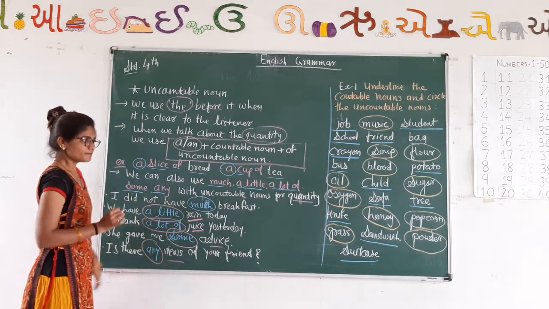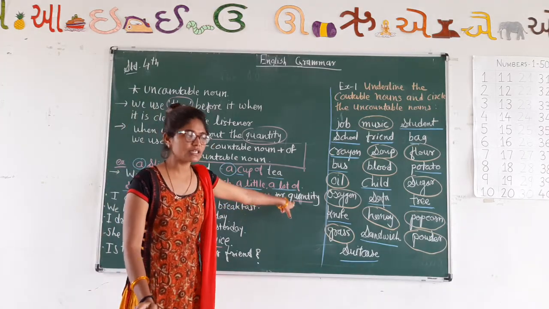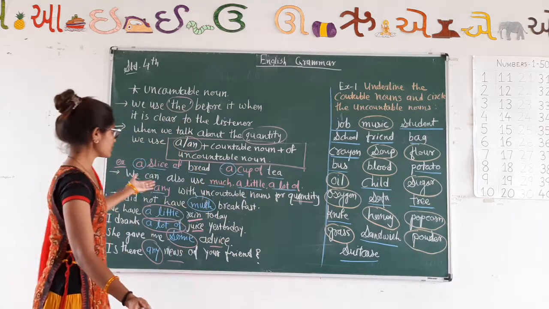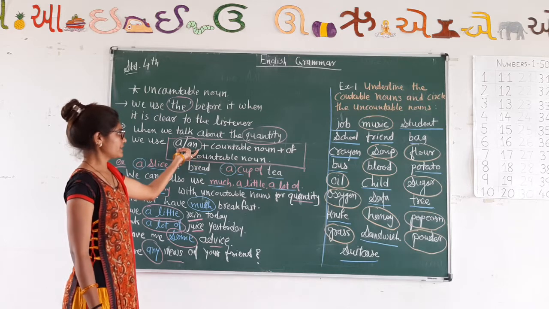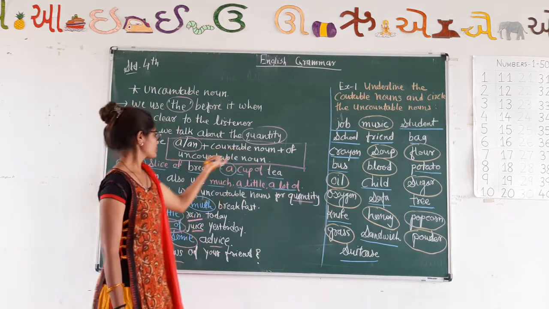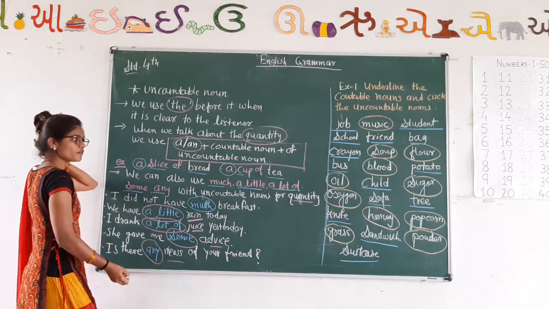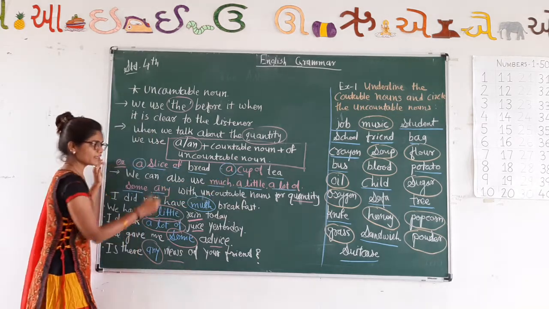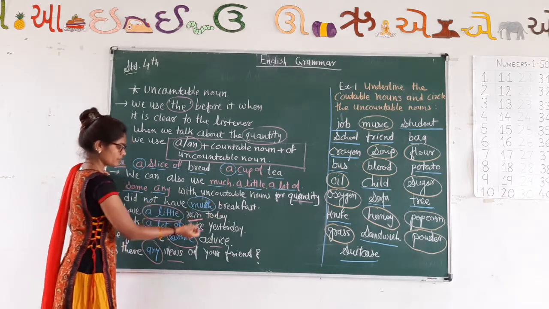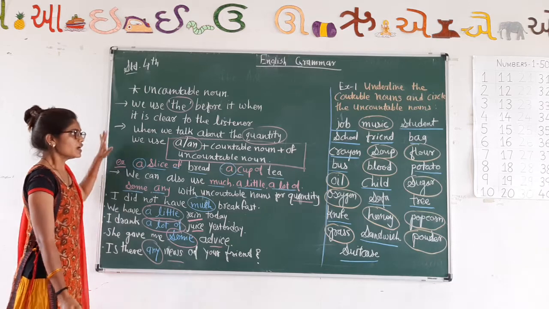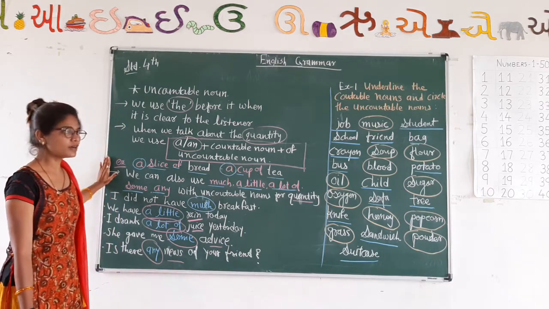The topic is that whenever we talk about the quantity of an uncountable noun, you can use the article a or an, but it requires the countable noun, then of, and then the uncountable noun: a slice of bread, a cup of tea. In the same way, when we are talking about some quantity of uncountable nouns, you can use these words. You have to write these terms in your English grammar notebook.